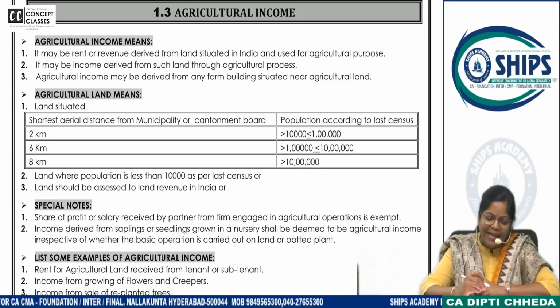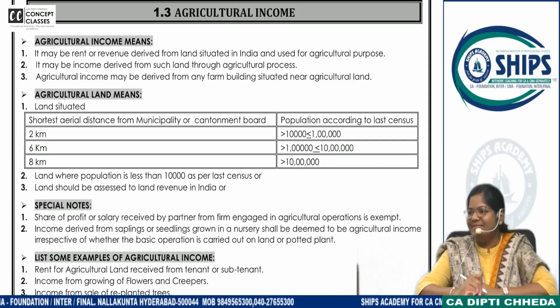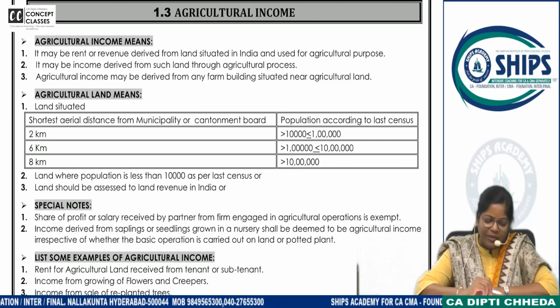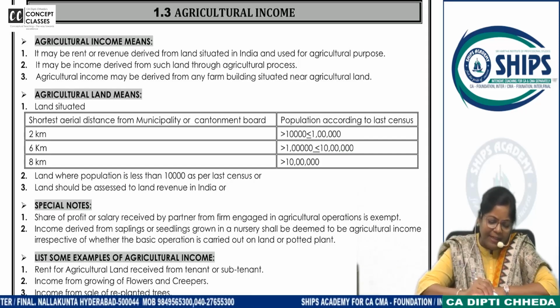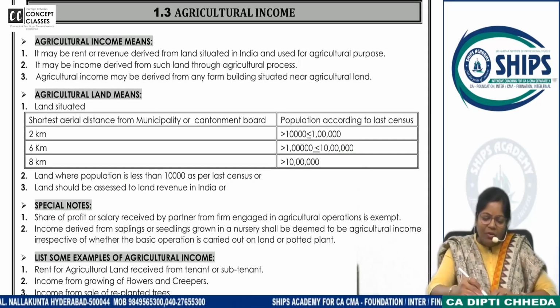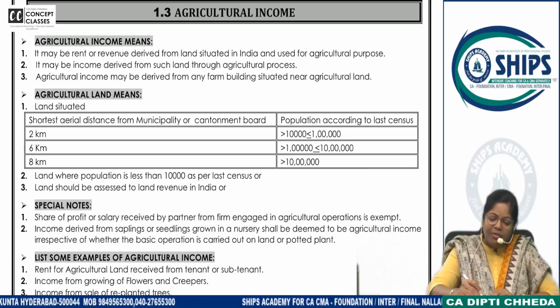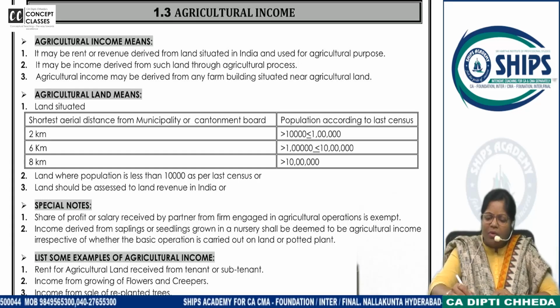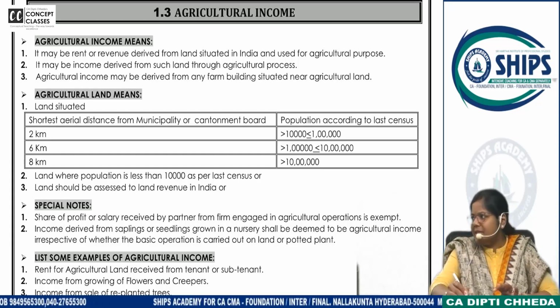What do you mean by agricultural income? Ask, if there is any doubt also ask, read this first. It may be rent or revenue derived from land situated in India and used for agricultural purpose.